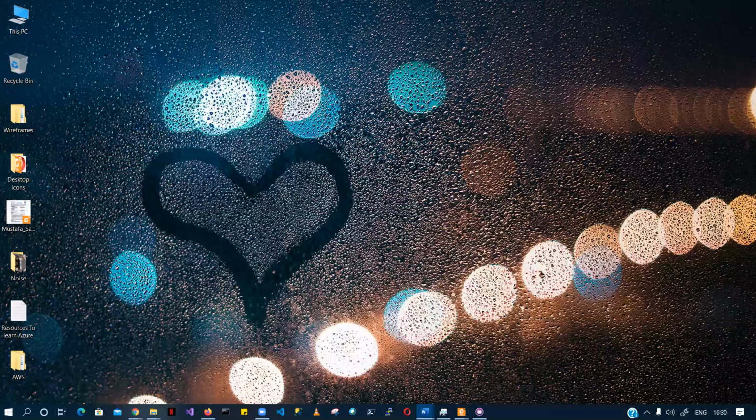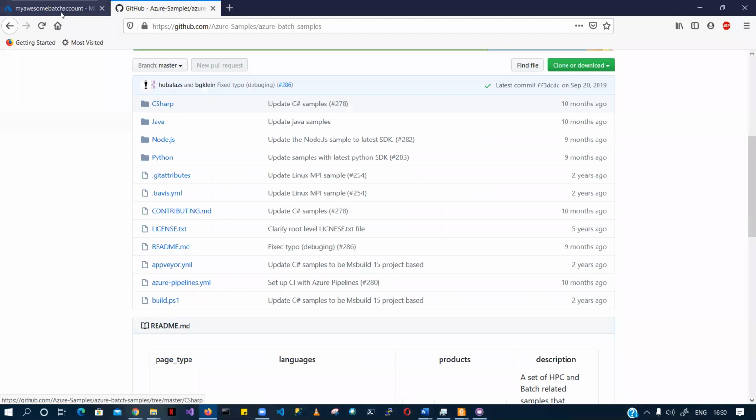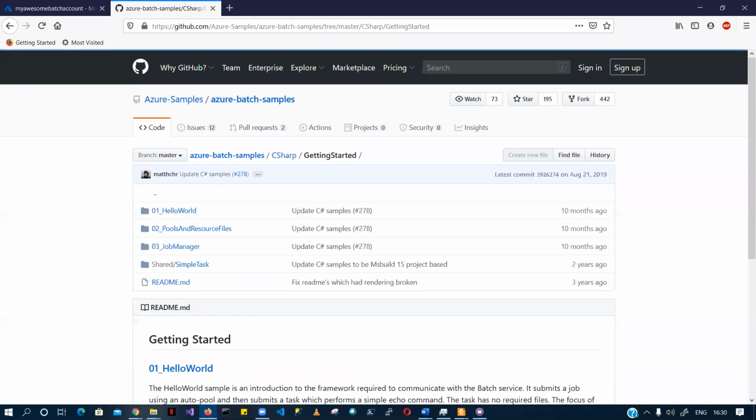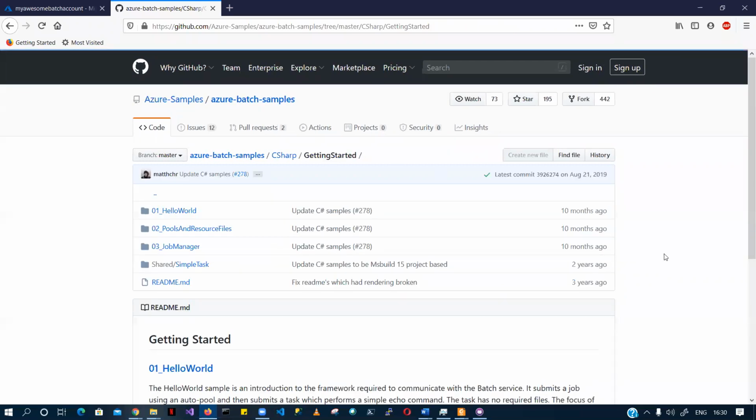There are a number of samples. We just looked at the hello world here, and discussed how it looks. There are a number of samples that extend in terms of complexity. You can check what this pool and resource file is doing, and simply go ahead and check what this job manager does. It will help you to do that.